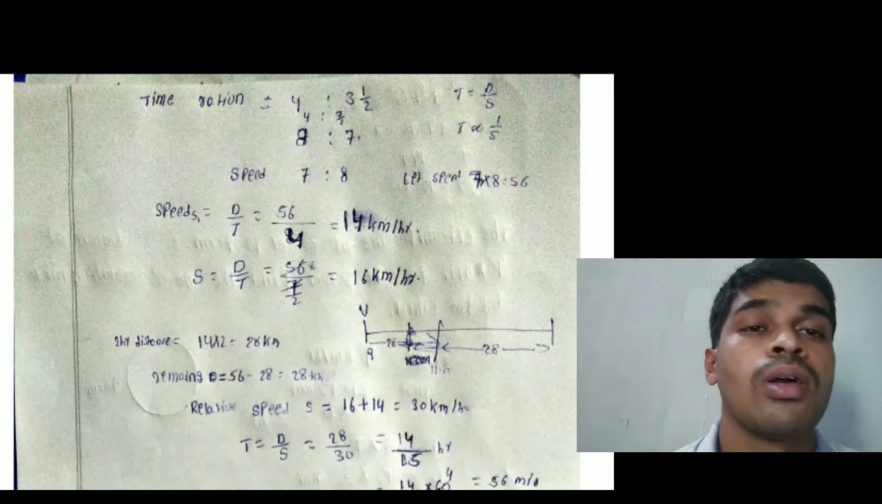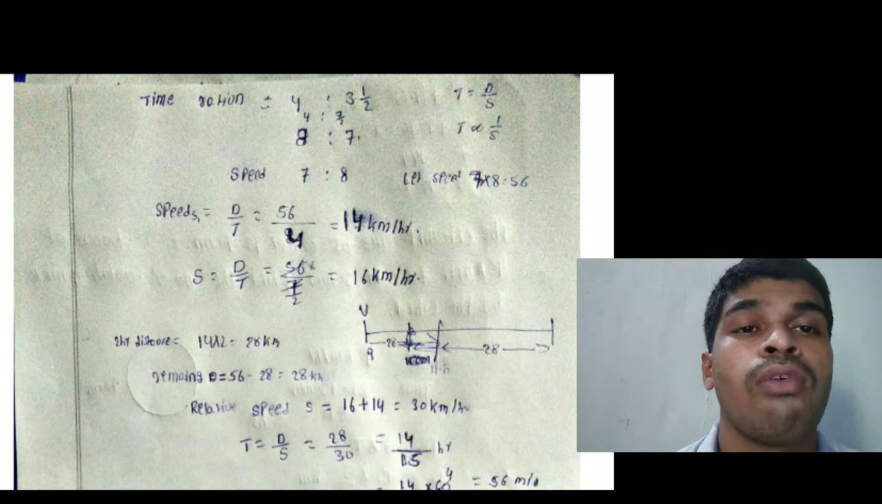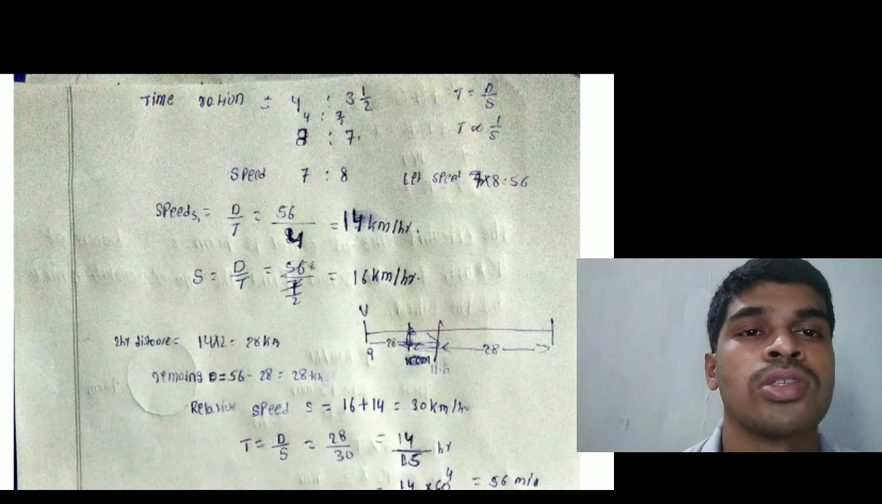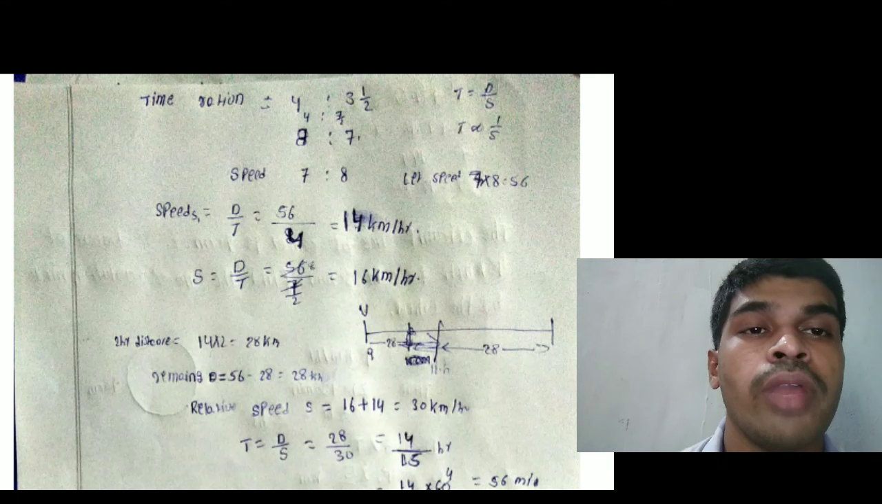Time ratio: Vijayawada to Rajahmundry 4 hours and Rajahmundry to Vijayawada 3.5 hours. That equals 4 to 7 by 2, that equals 8 to 7.